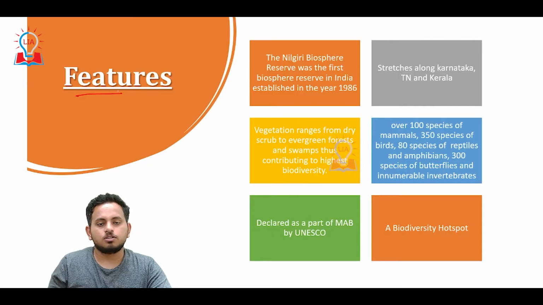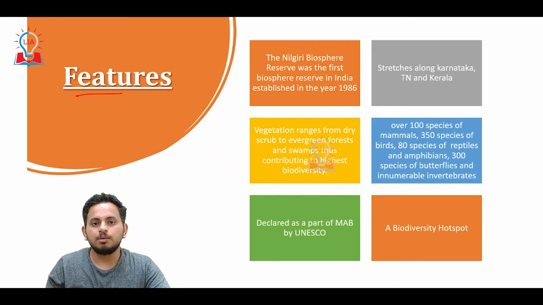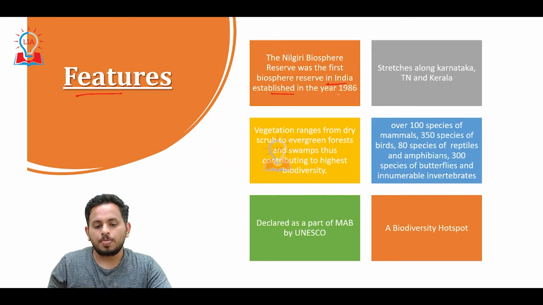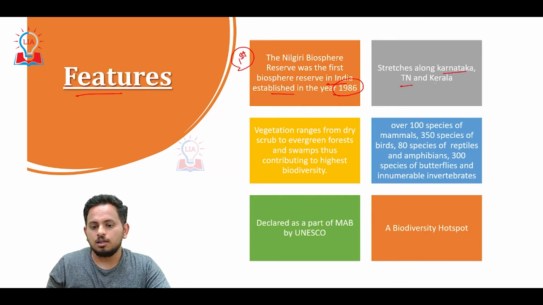What are the features of Nilgiri Biosphere Reserve? The Nilgiri Biosphere Reserve was the first biosphere reserve in India, established in the year 1986. It stretches along Karnataka, Tamil Nadu and Kerala. Vegetation of the Nilgiri Biosphere Reserve ranges from dry scrub to evergreen forest, swamps, thus contributing the highest biodiversity.